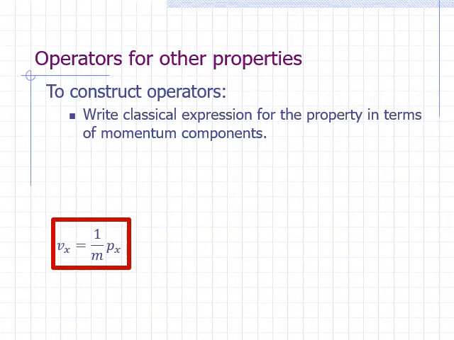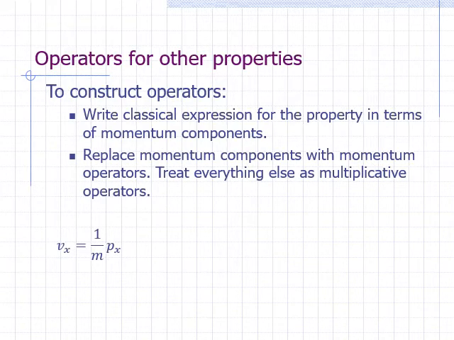Here, p sub x is the momentum component along the x-axis. Recall that mass times velocity is equal to momentum, so velocity is equal to momentum over mass, or 1 over mass times momentum. Step 2. To get the operator we want, we replace the momentum components in the classical expression with momentum operators and treat everything else as multiplicative operators.